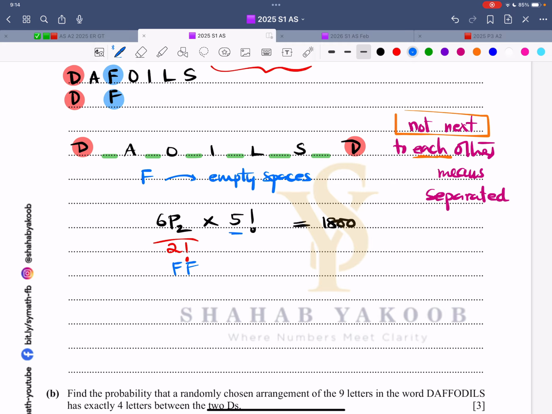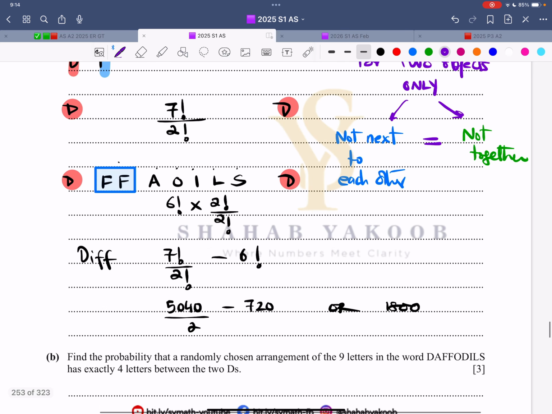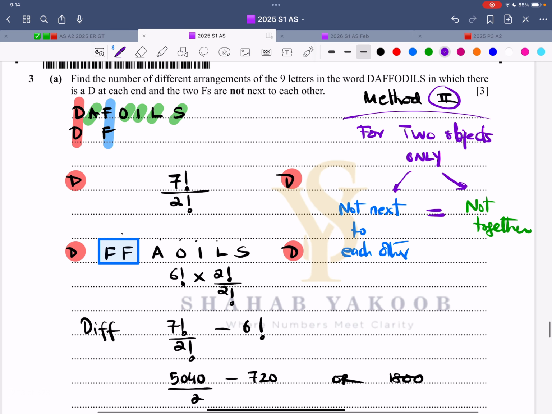And 5 factorial for 1, 2, 3, 4, 5. Now what about these 2? These 2 are fixed. They are pasted on the wall. So that is the answer. That is 1800. Let me first show you the next possible working for this one.